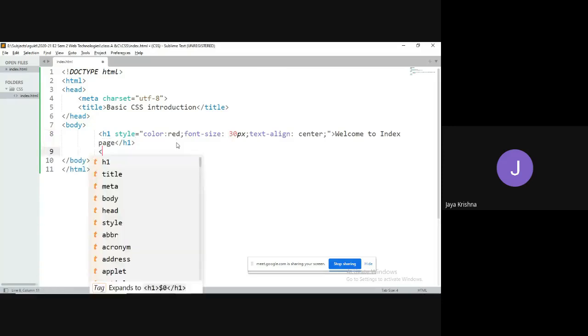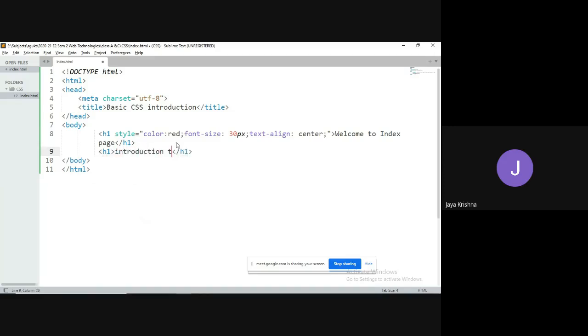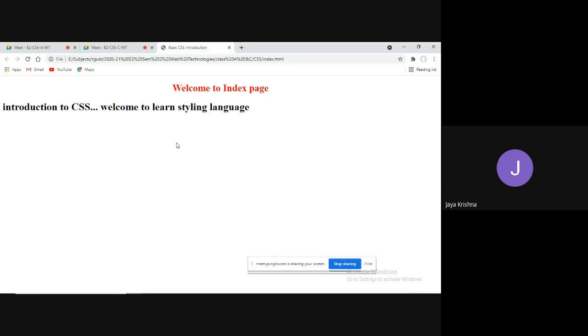Now I am having an H1 tag once again. H1 tag. Now, Introduction to CSS. Welcome to learn styling language. Okay, fine. Now if I go for this one, how is its structure? Its structure is different.